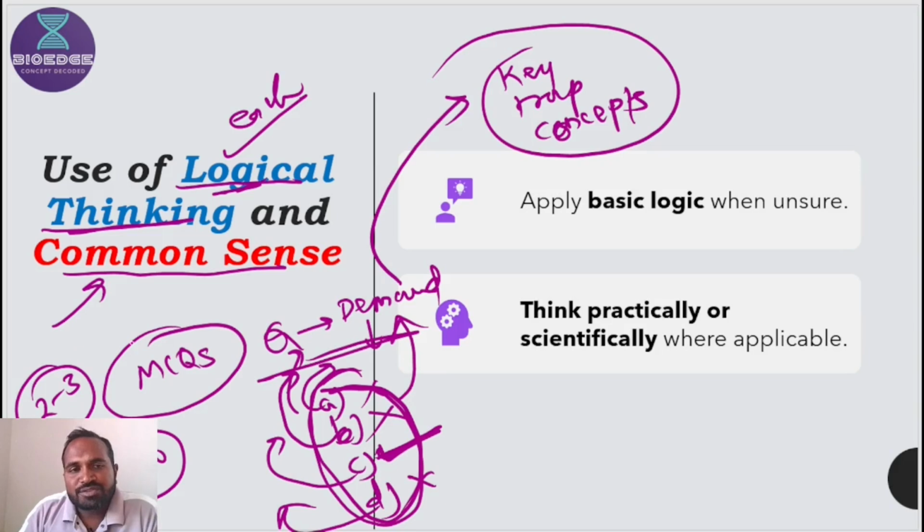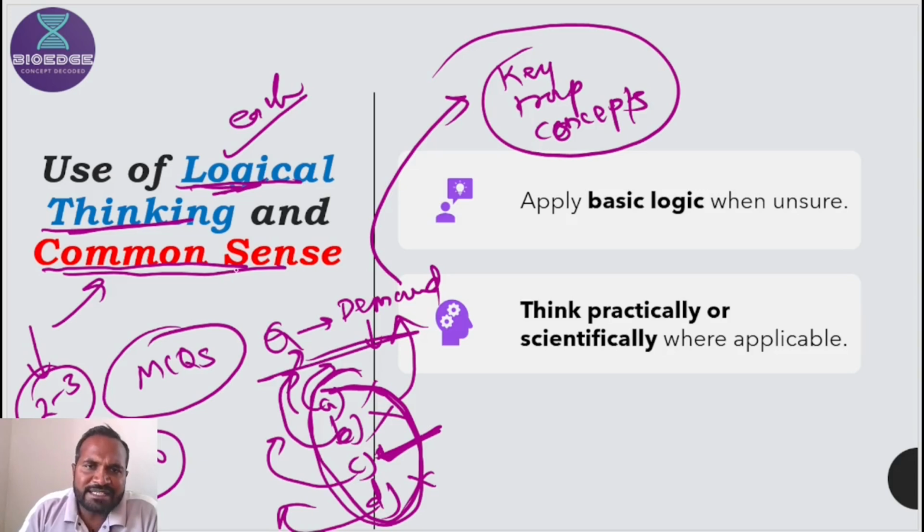So how do toppers get full marks in the difficult questions? Because they apply common sense and logical thinking. Always logical thinking is required, or the elimination technique, or the reverse thinking approach.